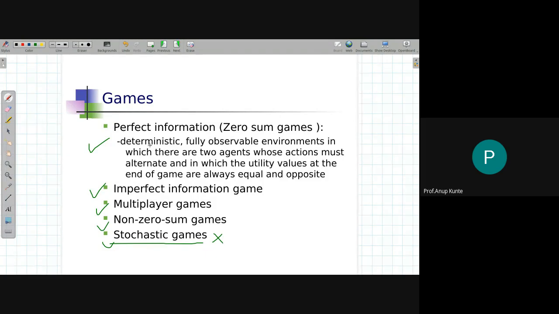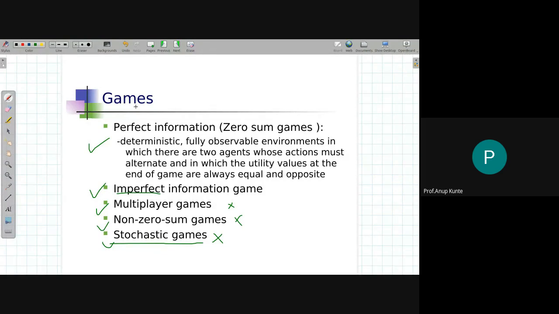Okay. Non-zero sum games are also not there in our discussion. Multiplayer games beyond 2 players, we won't be discussing much. So we'll be only discussing these two categories of games. I've given you enough idea about what we mean by a game as far as adversarial search is concerned.